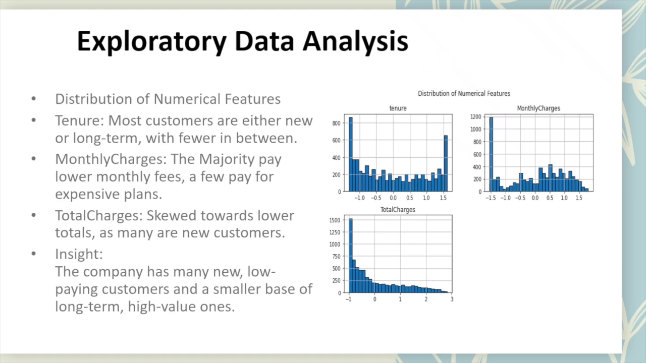We also analyzed the distribution of numerical features such as tenure, monthly charges, and total charges. Tenure: most customers are either new or long term, with fewer in between. Monthly charges: the majority pay lower monthly fees, while only a few customers pay for higher-tier plans. Total charges: this is skewed towards lower values since many customers are still relatively new. Overall, the company has many low-paying new customers and a smaller group of high-value long-term customers.